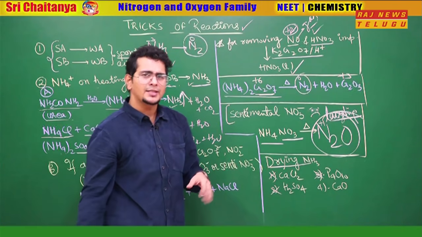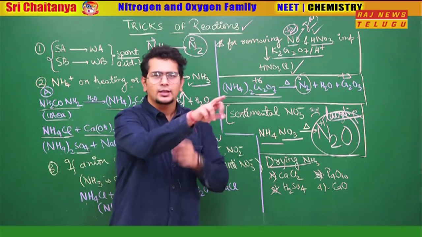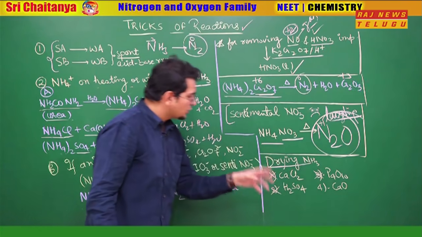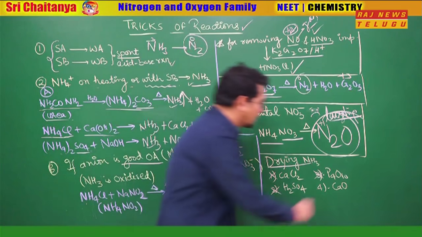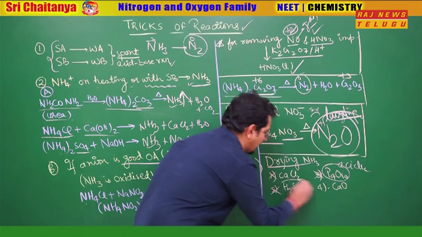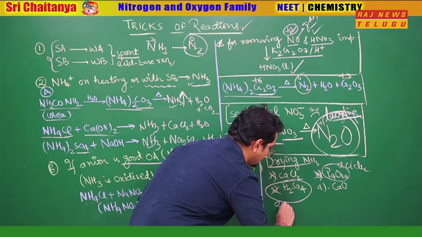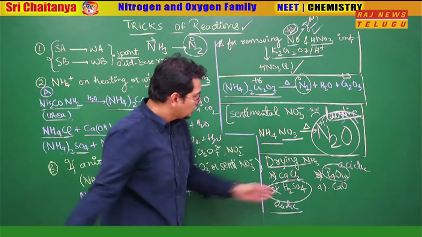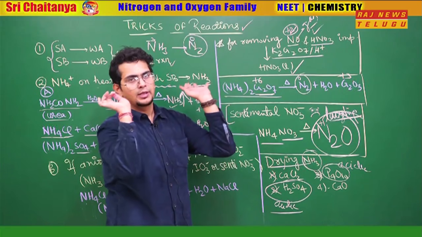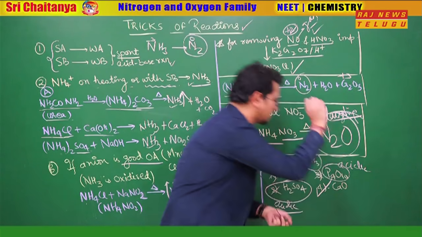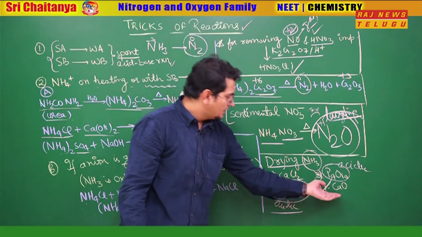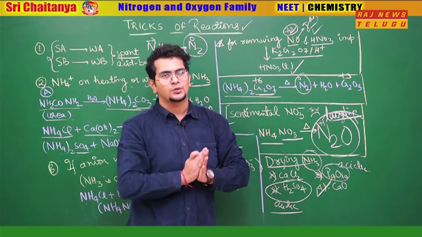Dekho, drying of ammonia means I want to remove water. I don't want ammonia to get affected. I want just water to be removed. P4O10, H2SO4 are good dehydrating agents, but P4O10 is a non-metal oxide, and non-metal oxides are acidic in nature, and H2SO4 is a sakshat acid. So he is also acidic in nature. So this acidic substance will react with ammonia. I don't want that, I just want the water to be removed. So bhaiya, the only option left is calcium oxide. He is basic in nature. He will not react with ammonia, and this CaO does not form any complex with NH3.